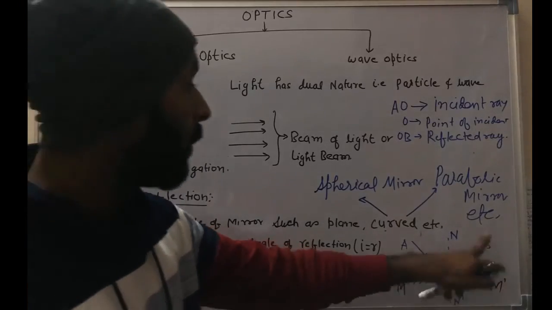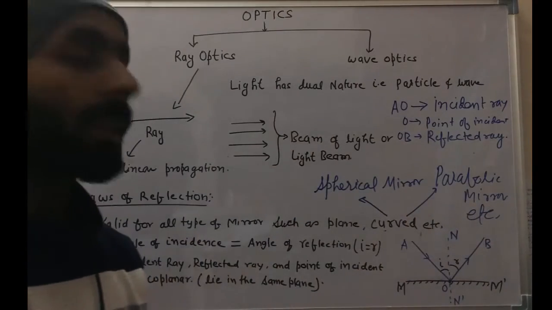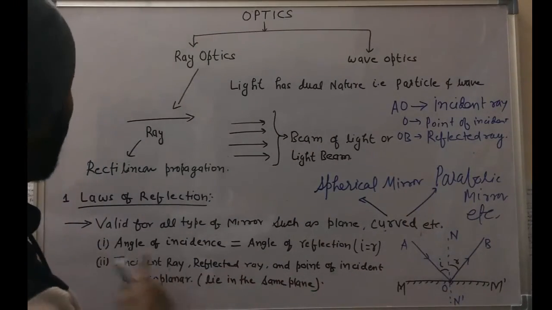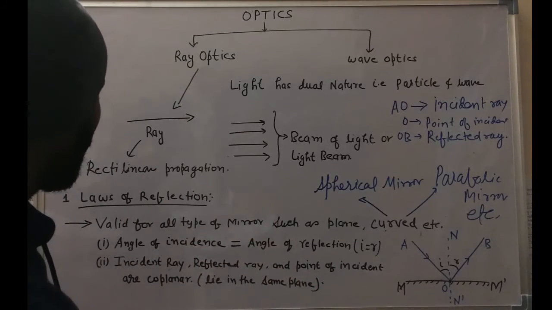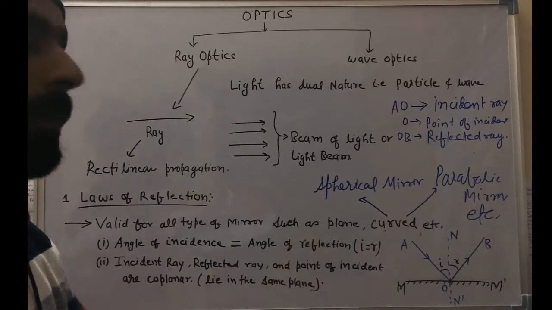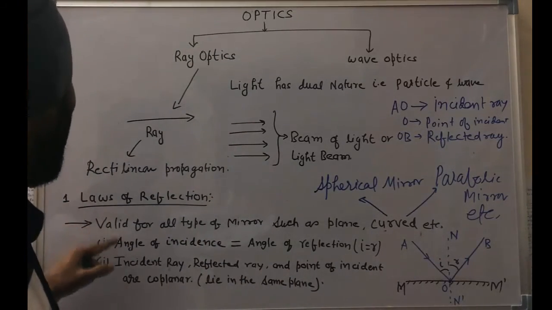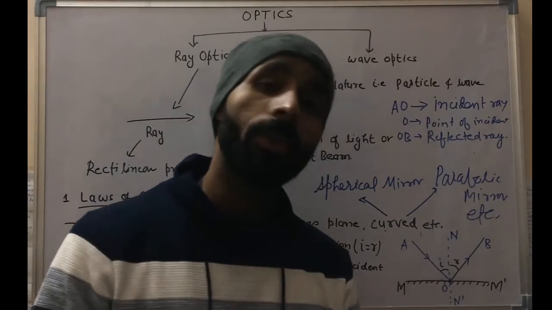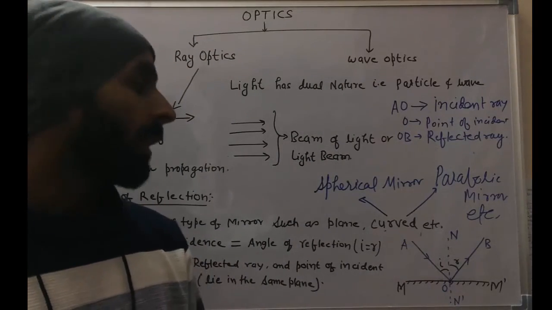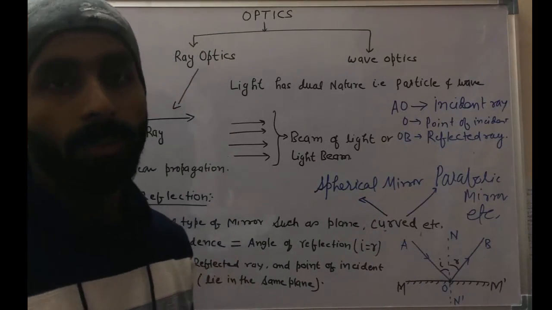So all the laws are verified by this particular image: the angle of incidence is equal to the angle of reflection, and the incident ray, reflected ray and point of incidence are coplanar, that means they lie in the same plane. There are only two laws of reflection, and both are here. And from the board exam point of view, you have to learn this concept, reflection through a plane mirror, right? We'll continue. Thank you.